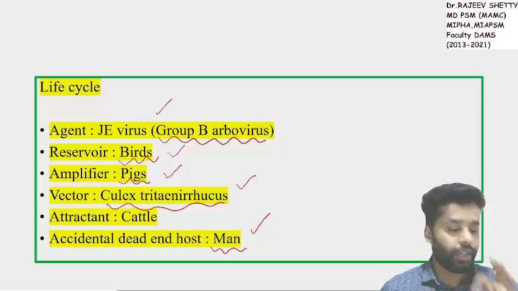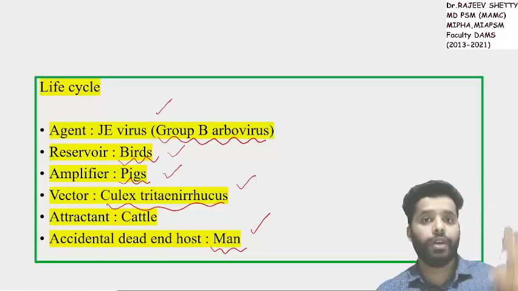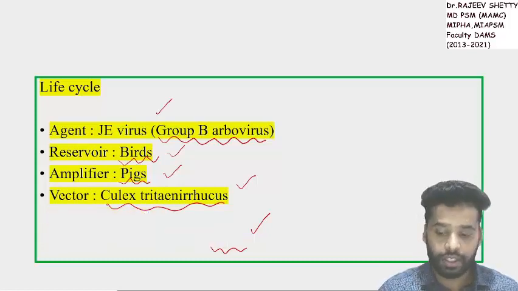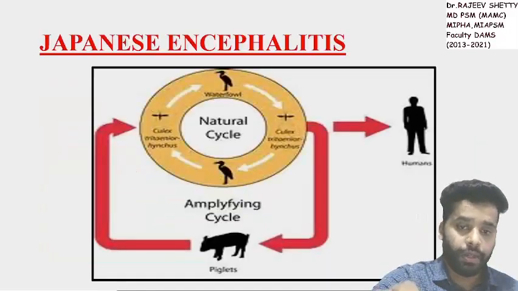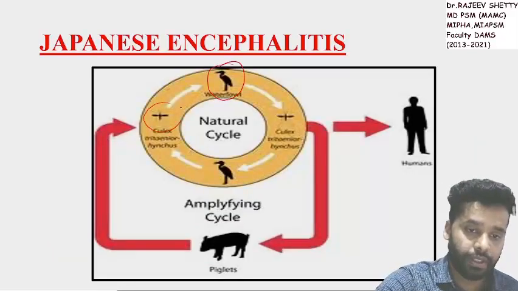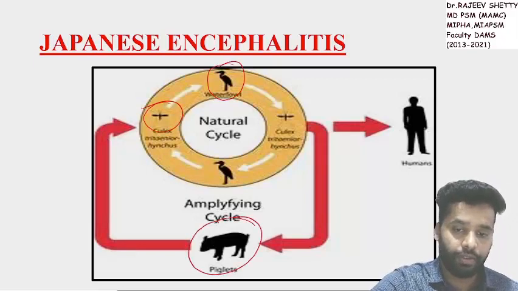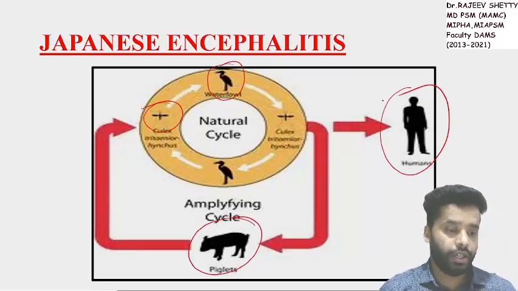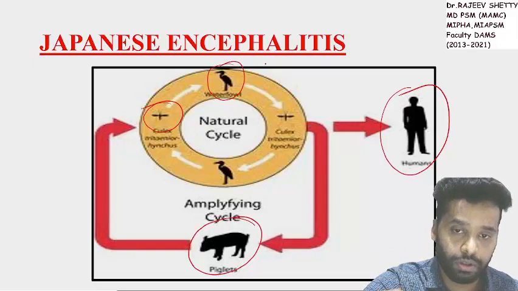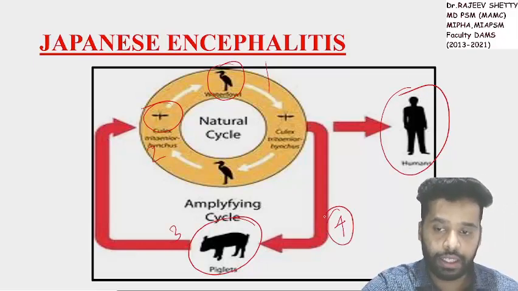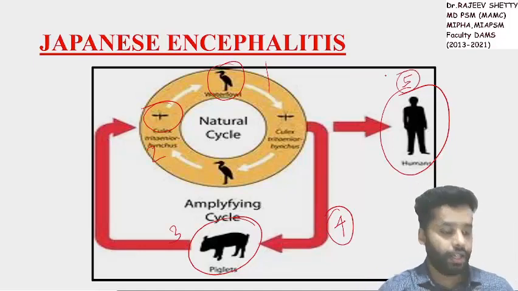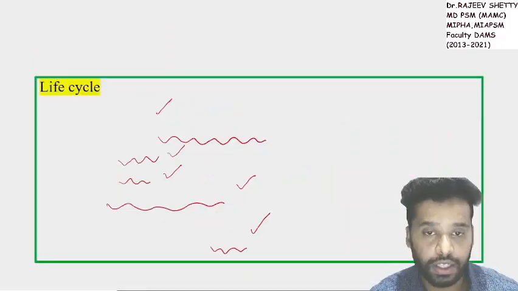Direct question from vector-borne disease. We had discussed an image for you. This image was discussed in your classes. Bird was the reservoir. Culex is the vector. Pig is an amplifier. Man is accidental dead end host. I made you write the numbers also: 1, 2, 3, the 4th was cattle attractant and the 5th was accidental dead end host.